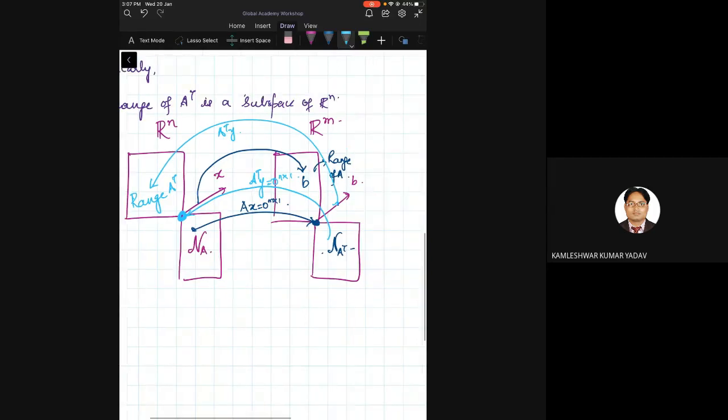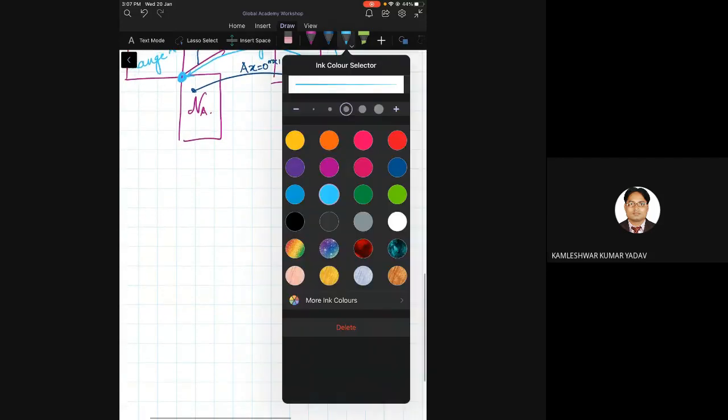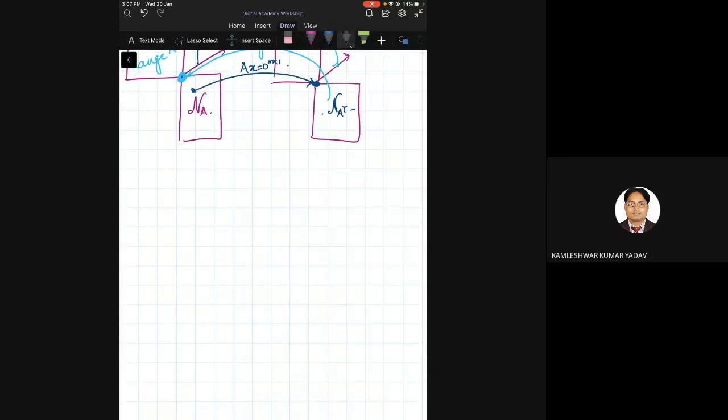Is this all clear? So what we see is that there are two subspaces each on Rn and Rm. This is all we need to understand.